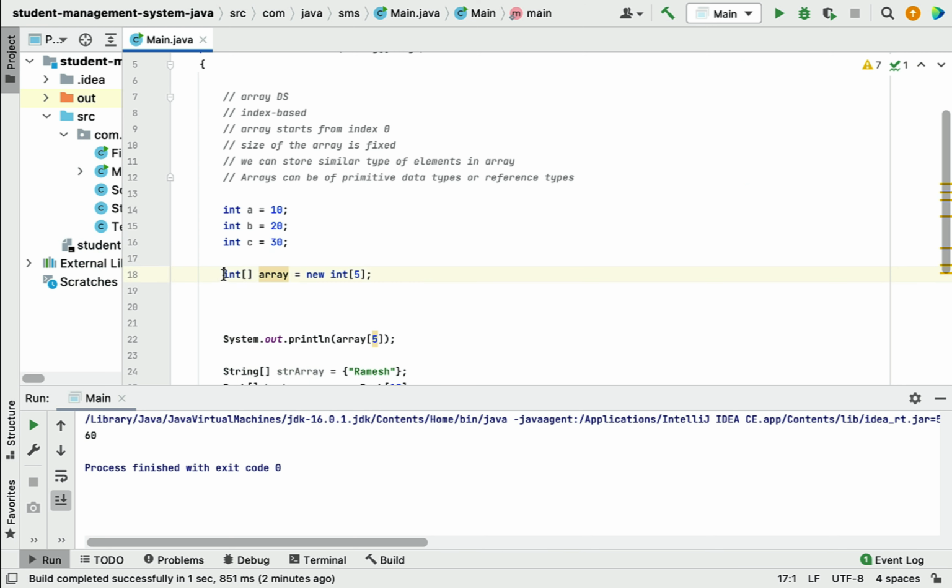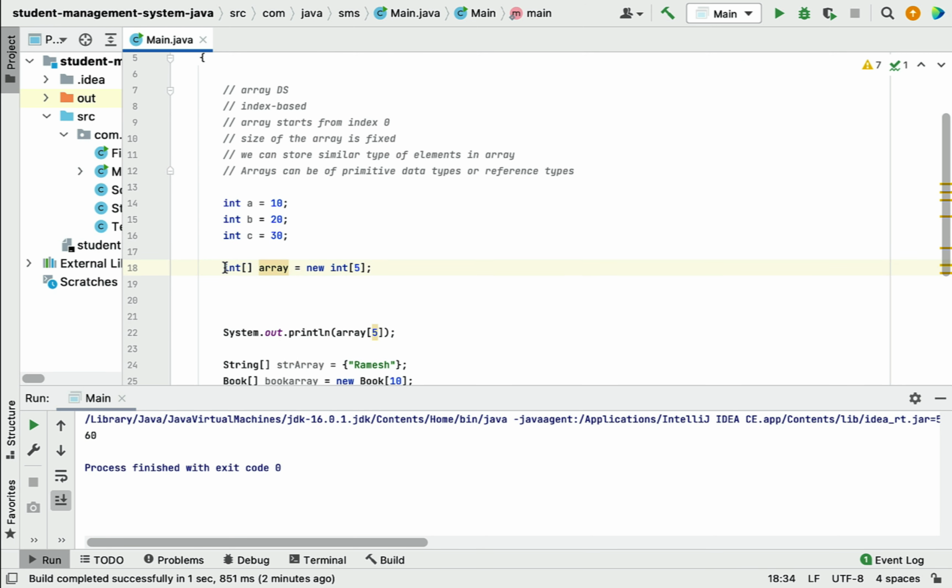Well, here you can see the example. Once we define the array with some size, let's say size 5, we cannot change this size at runtime, and we can store only 5 elements in the array. If we try to store 6 or more than 6, then this will give you the index out of bound exception.